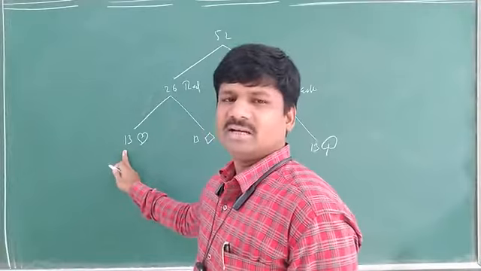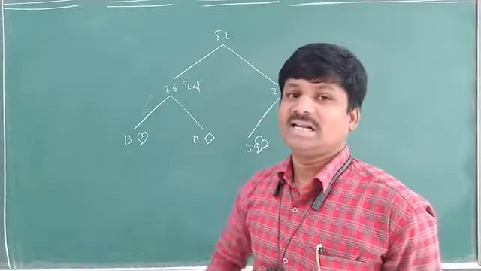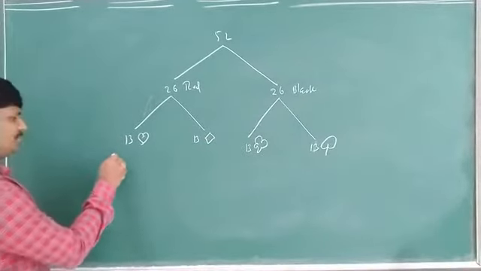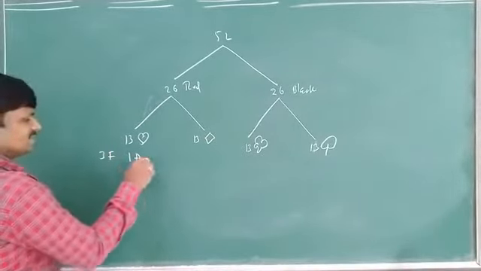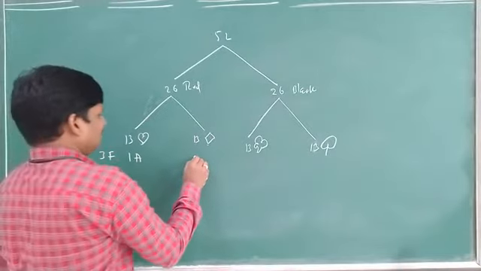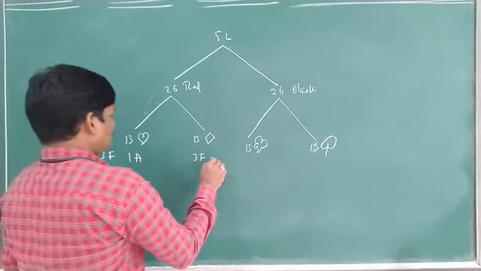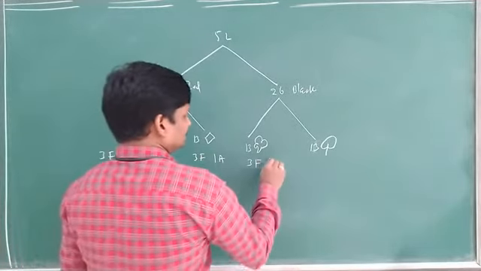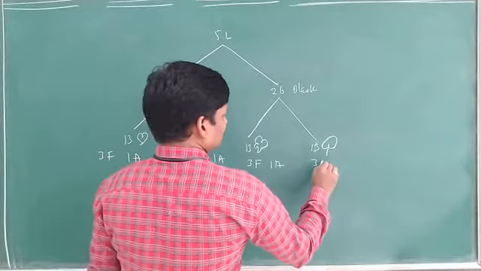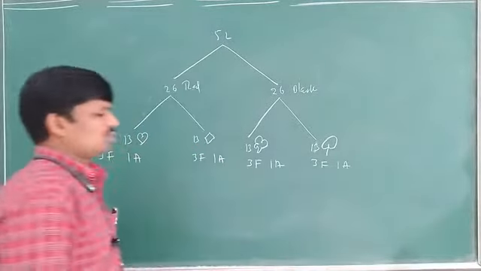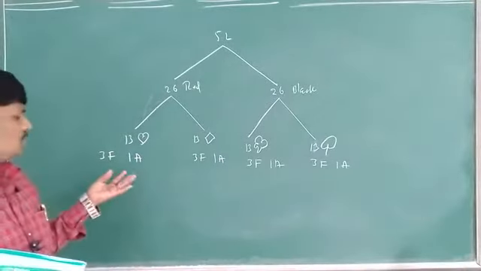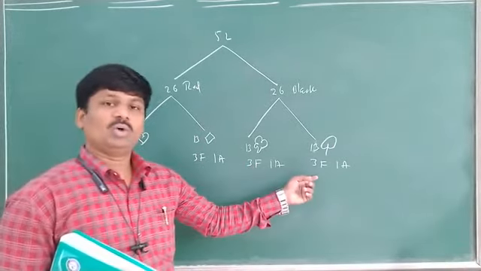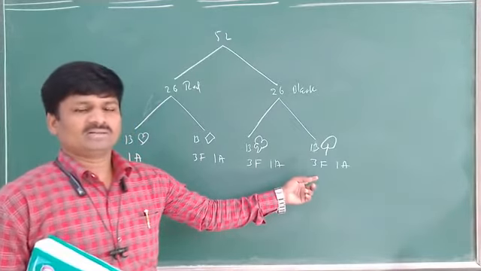One ace will be there, and 3 face cards will be there. That means one J, Q, K: 3 face cards, one ace. Yes or no? Here 3 face cards, one ace. Here also 3 face cards, one ace. So in total how many face cards are there? J, Q, K: 3, 6. 6 plus 6, 12. 12 face cards are there in total.